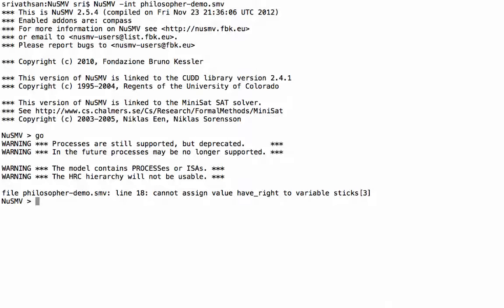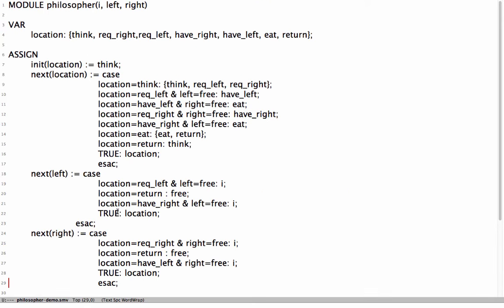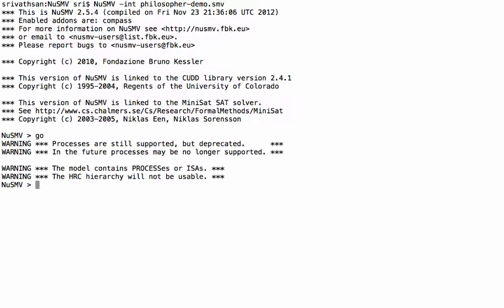New SMV Philosopher demo. There seems to be another problem. Cannot assign value have right to variable sticks of 3. Line 18. So the error is here. This should be left and here it should be right. So this was the error. Let's run it again. New SMV Philosopher demo. Yes, it has successfully executed.